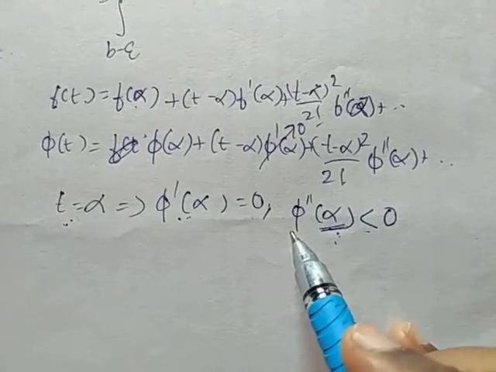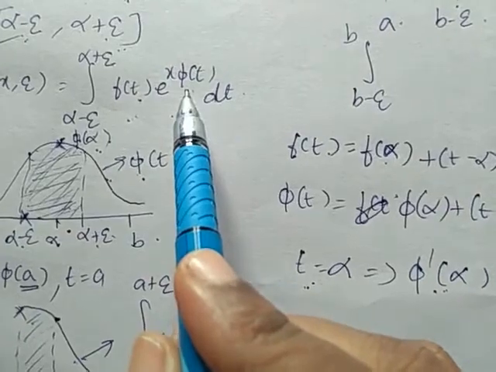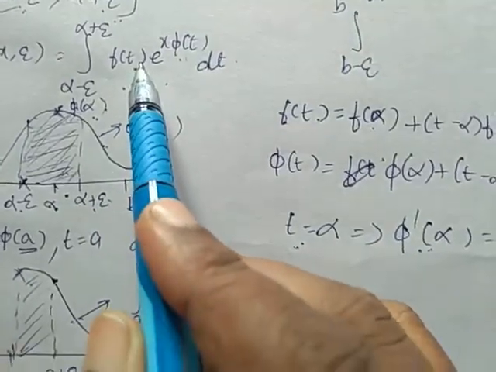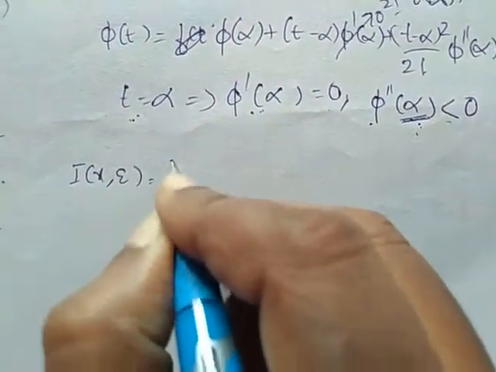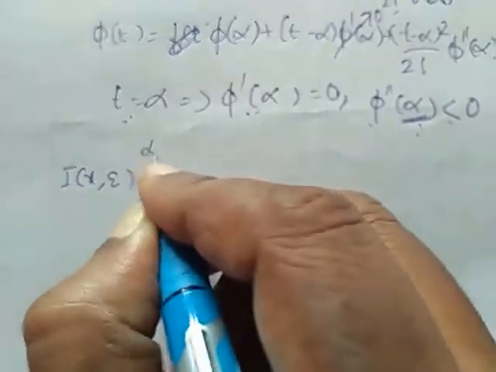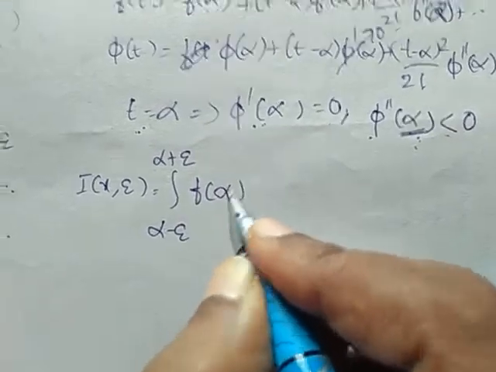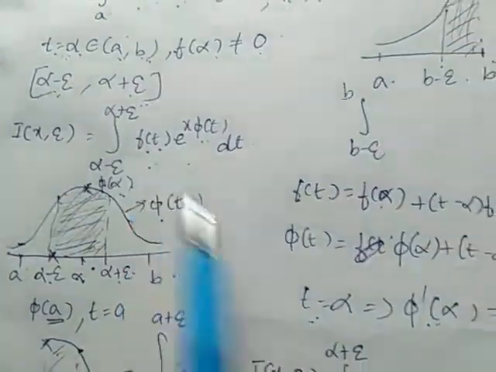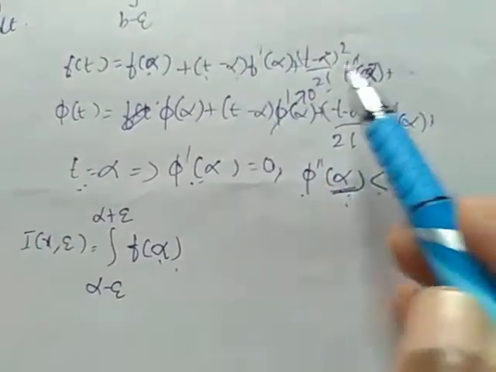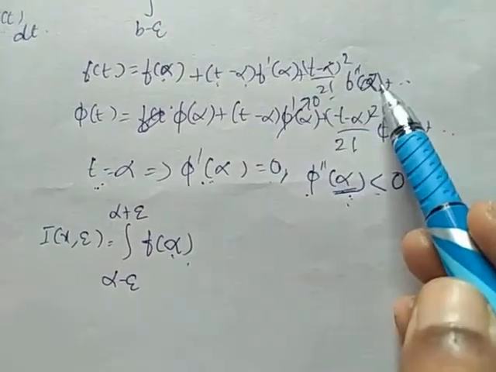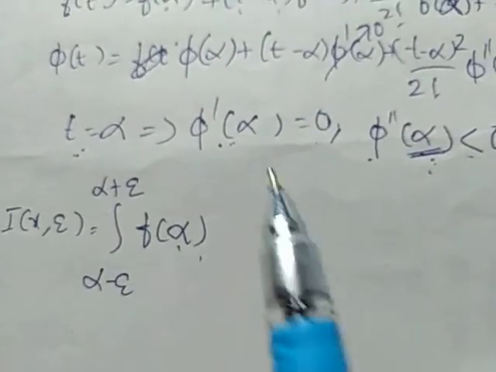So when we substitute this in our integral, we will get the integral of the form, with limits from alpha minus epsilon to alpha plus epsilon, f of t. Here f of alpha, t is alpha, so alpha minus alpha is 0, etc., or we can neglect the higher order terms.